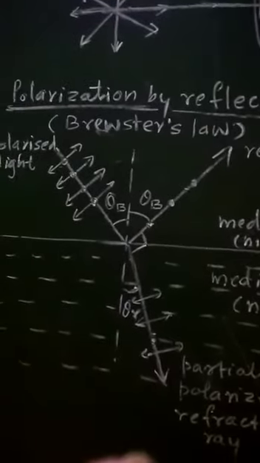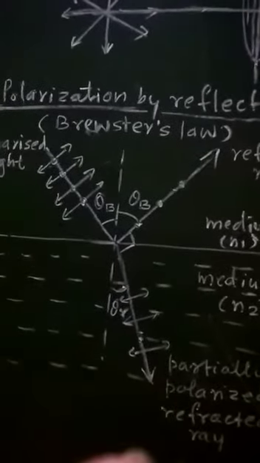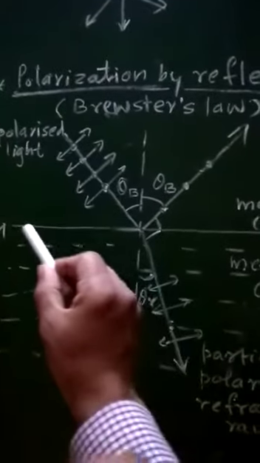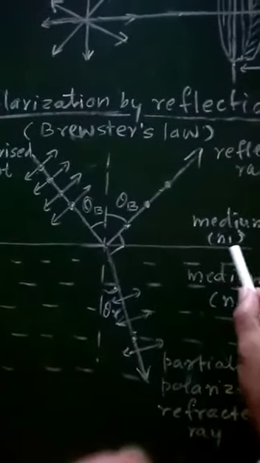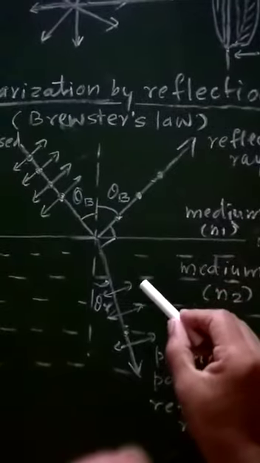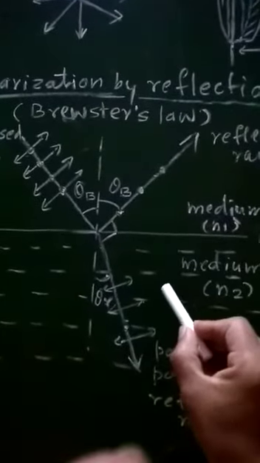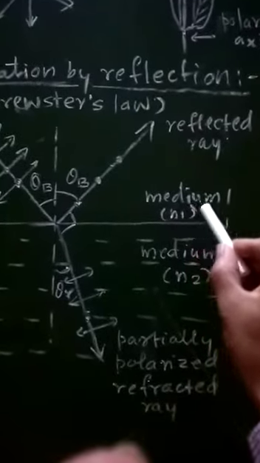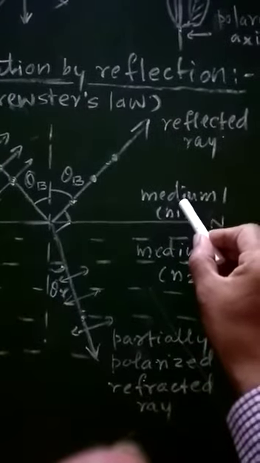So in order to explain Brewster's law, or polarization by reflection, let us consider one boundary MN, which is separating two media. Above MN there will be medium 1 having refractive index n1.